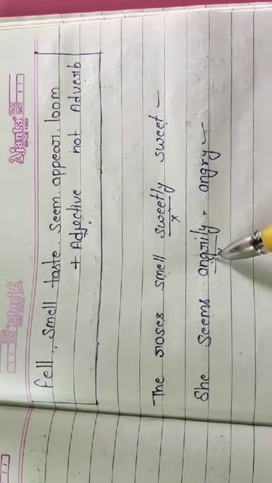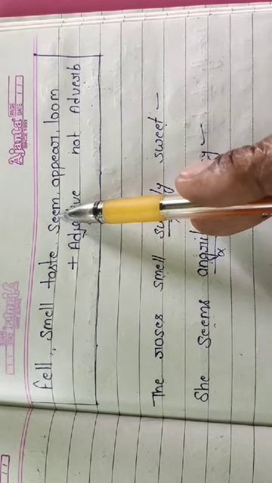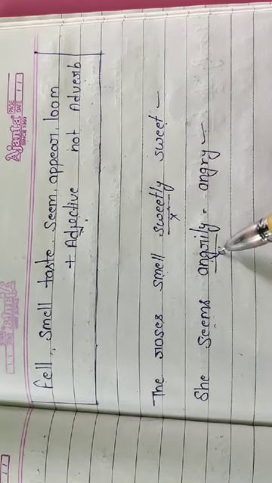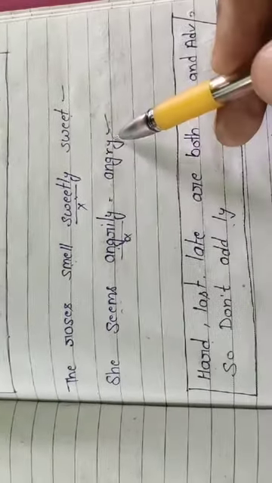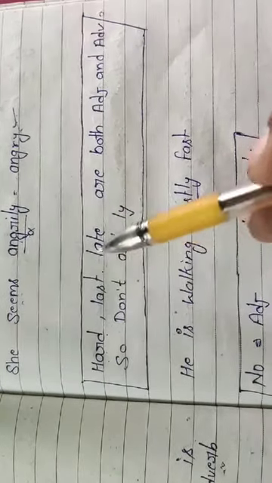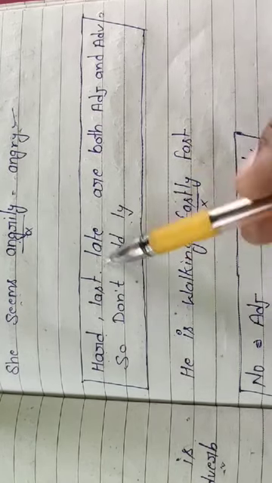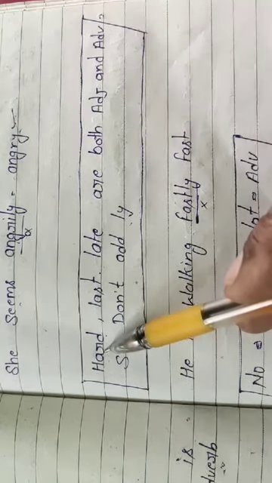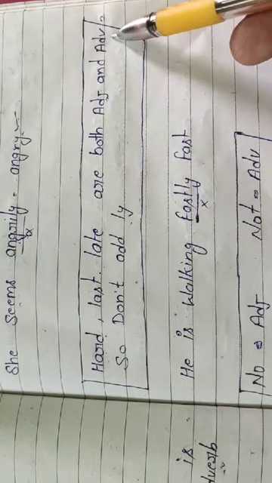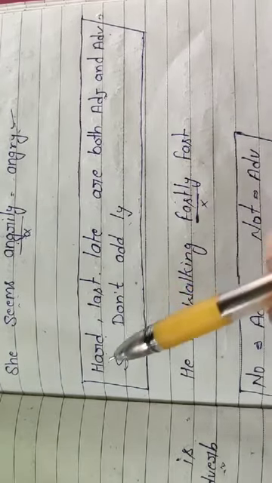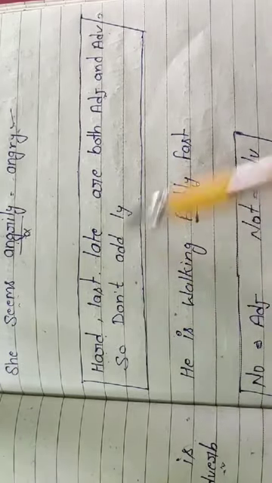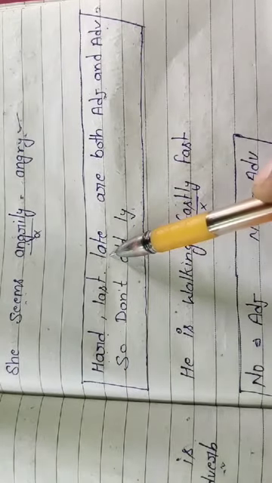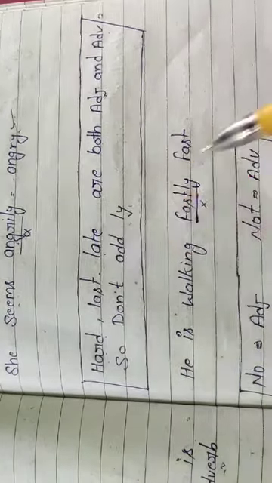"She seems angrily." Seems, I already told you, is one of these verbs in a sentence. We should not use an adverb, we should use an adjective. So it is wrong to say angrily and right to say angry. Hard, last and late are words that are both adjective and adverb. These words are called adjective and adverb both, so don't add ly. We should not use ly in these words.